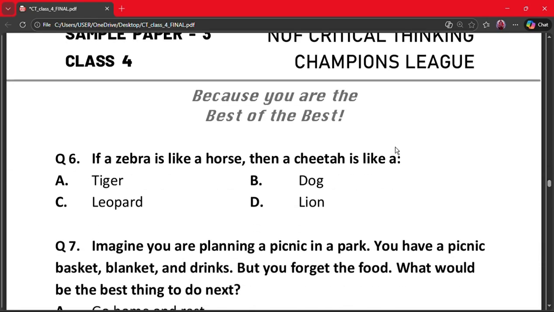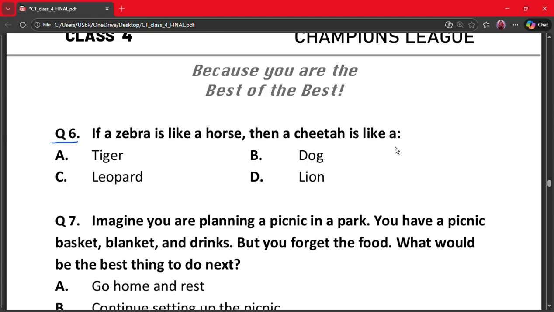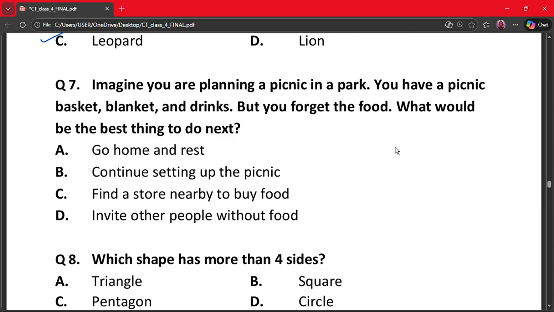Our next question is question number 6. If a zebra is like a horse, then a cheetah is like A. Tiger, B. Dog, C. Leopard, and D. Lion. The correct answer is option C. Zebra and horse belong to similar animal families. Cheetah and leopard are both big cats. They have similar body structure and habitat. Thus, leopard is the correct analogy.